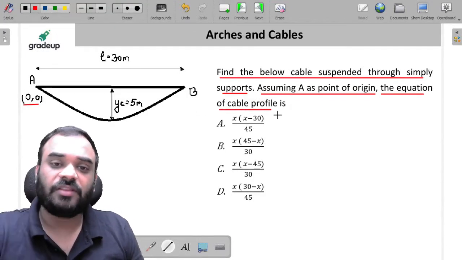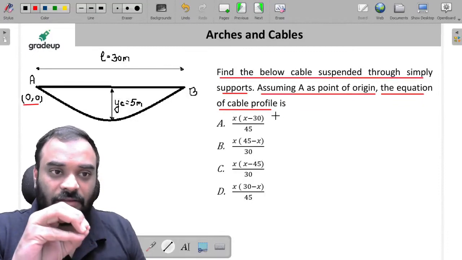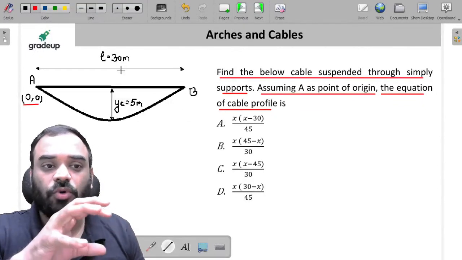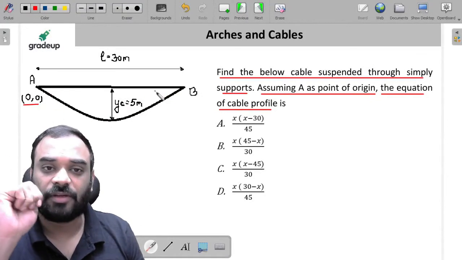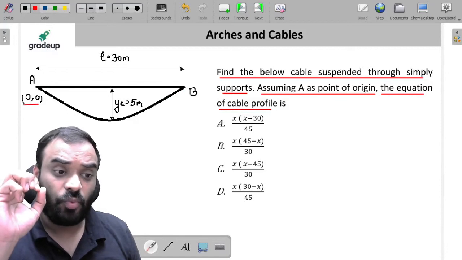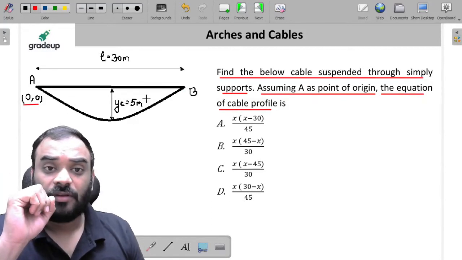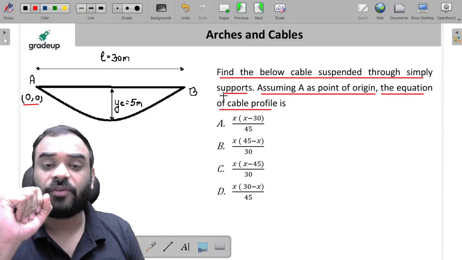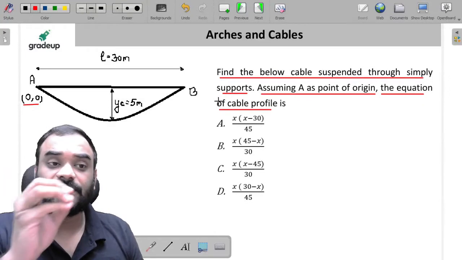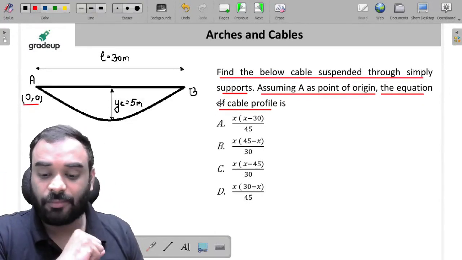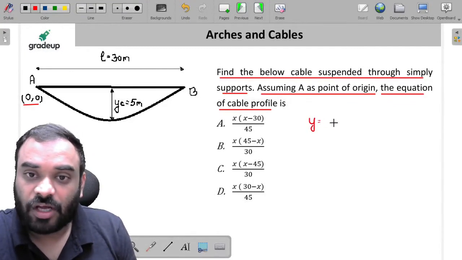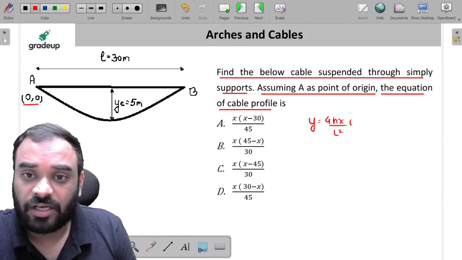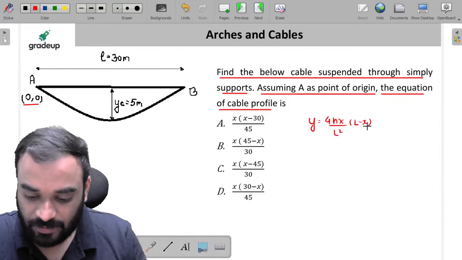Now, my dear friends, in this particular question, they do not mention any type of loading, right? It is generally the shape of a cable. This is the general shape of a cable. Whenever the question is like this one, just consider it a parabolic shape. Now, what is the equation of a parabola? You know that y is equal to 4hx divided by L square into L minus x.